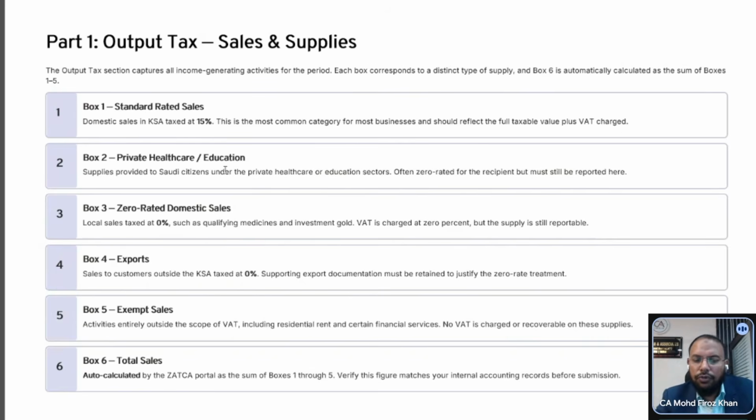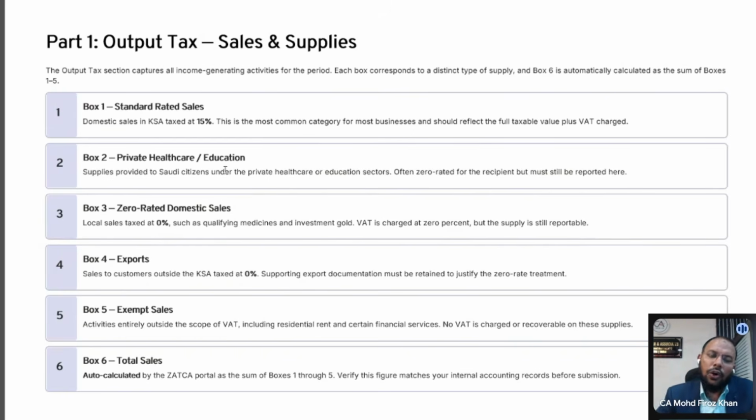And the relevant box for you is box 4 now, because you already made the export of service, that time you have to consider box 4. These are the two important boxes you have to remember. And other boxes you can consider in a simplified manner, because this is zero rated domestic supply, private healthcare and education, and this is exempted sale, right?